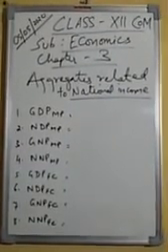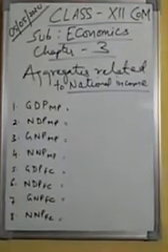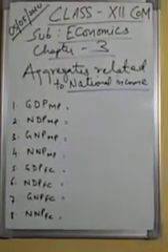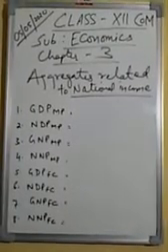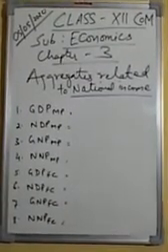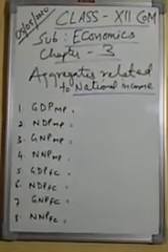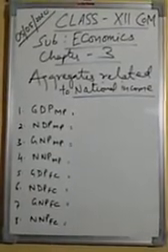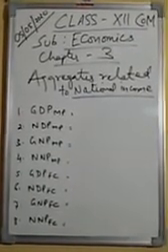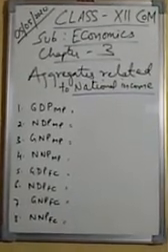Fifth, GDP at FC. GDP at FC is the sum total of factor cost incurred on the production of final goods and services within the domestic territory of a country during an accounting year, inclusive of depreciation. Sixth, NDP at FC. It is the sum total of factor costs incurred on the production of final goods and services within the domestic territory of a country during an accounting year.